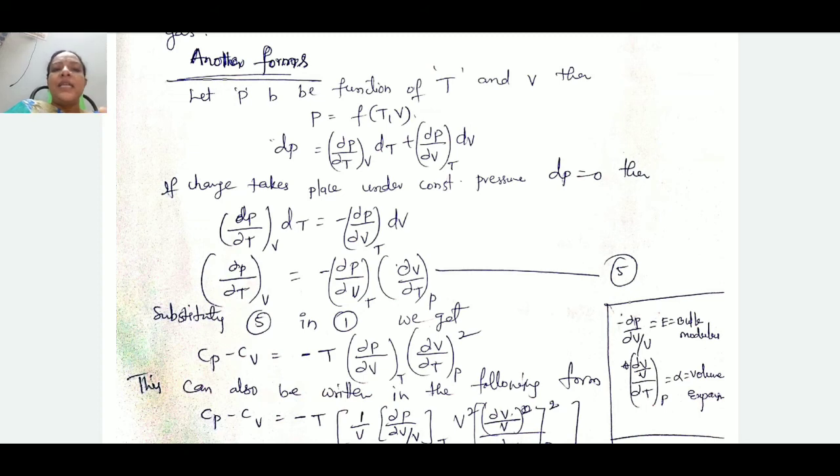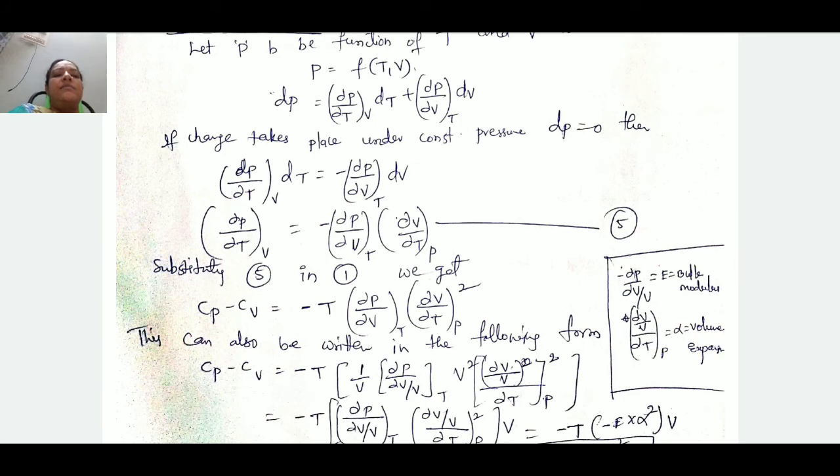Again our key equation, that is the first equation. Just substitute this fifth equation, means we calculated dou P by dou T at constant V, and substitute it in our key equation, that is Cp minus Cv is equal to minus T dou P by dou V at constant T into dou V by dou T. On substituting this, we get this equation, dou V by dou T whole square.